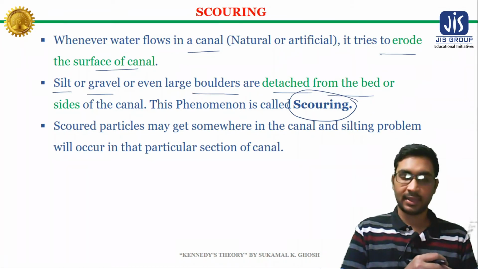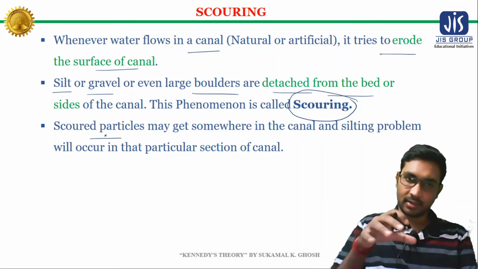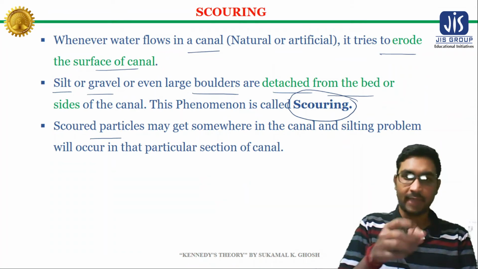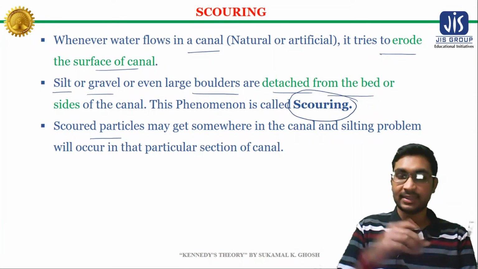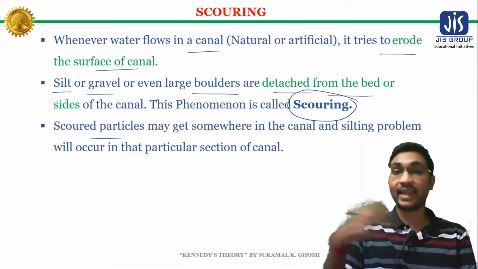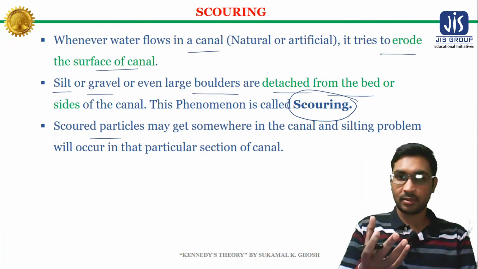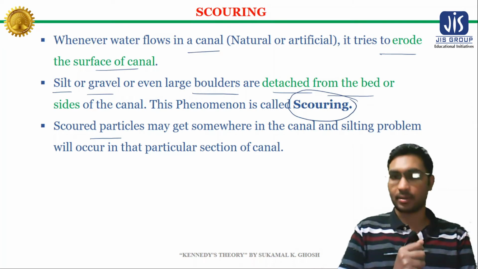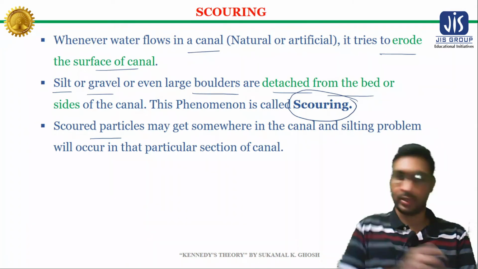Now what is the disadvantage of scouring? The scoured particles, meaning the particles that have been eroded by the flowing water, may get deposited somewhere else in the canal section, and due to that local silting will occur. This is the main disadvantage of scouring.